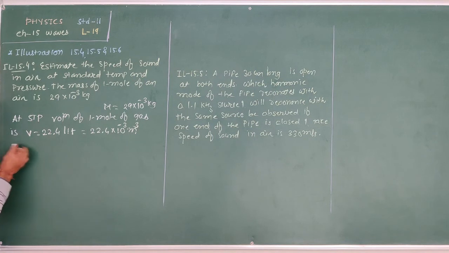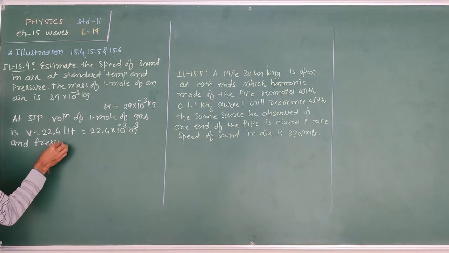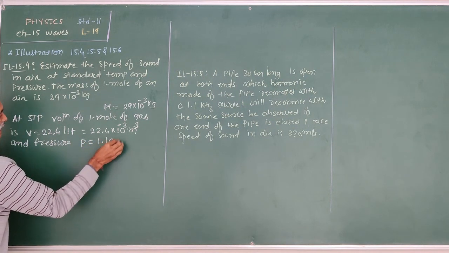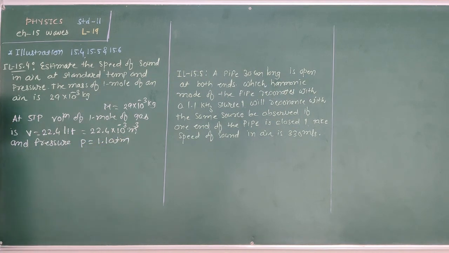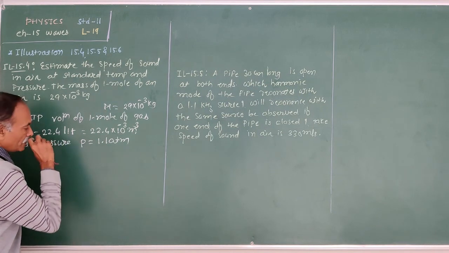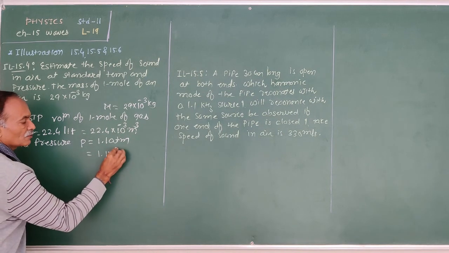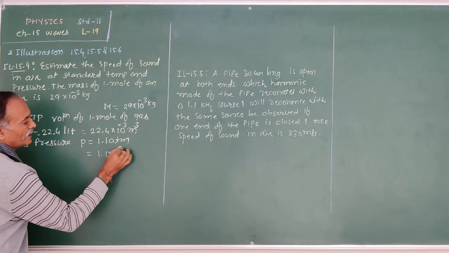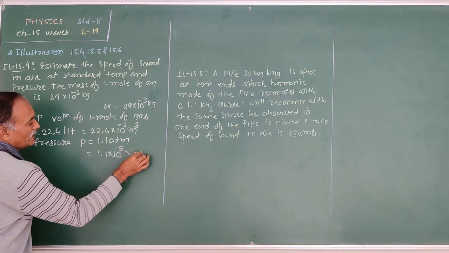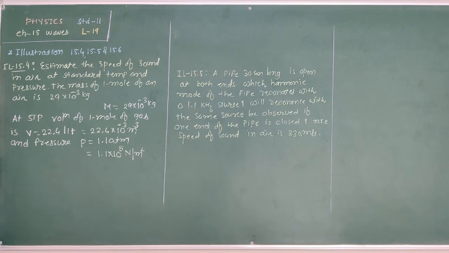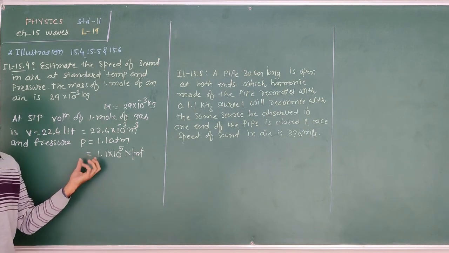And pressure at STP, pressure P is 1 atmospheric pressure, 1 atm. Therefore, it is 1.01 into 10 raised to 5 Newton per meter square. That is the pressure at STP.